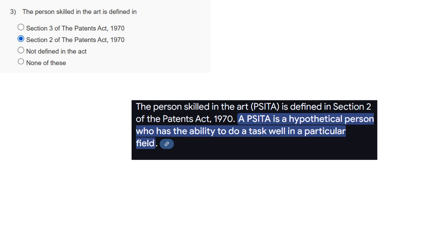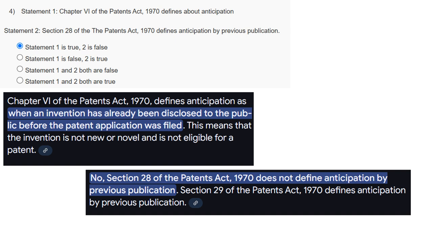Moving to the next question, the person skilled in the art is defined in Section 2. It is defined clearly in the Patent Act, Section 2. Moving to the next question. Chapter 6 of the Patents Act 1970 defines anticipation. So Chapter 6 of the Patent Law defines anticipation. Talking about the next statement, Section 28 of the Patent Act 1970 defines anticipation by previous publication. No, Section 28 of the Patent Act does not define anticipation by previous publication.